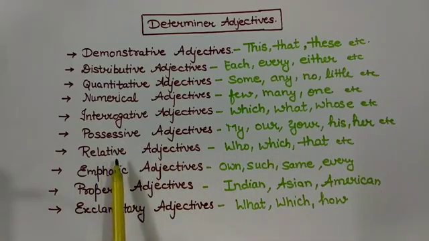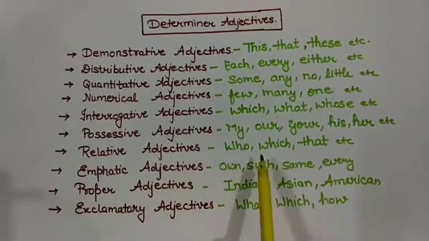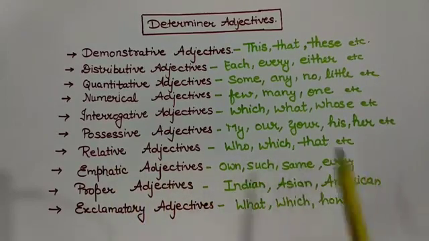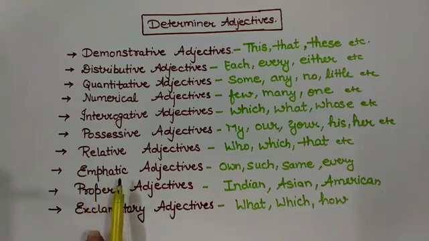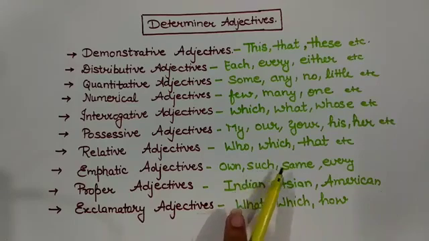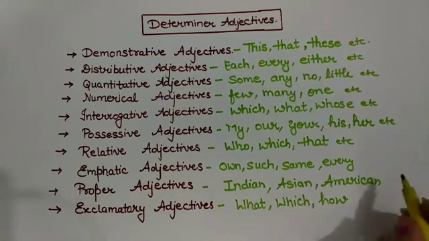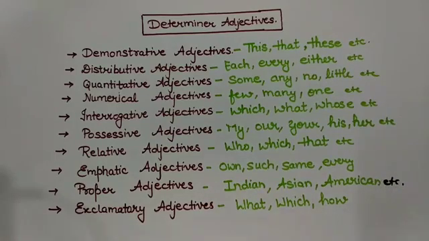Next, coming to relative adjectives. Relative adjectives are like who, which, that, etc., the words which we are using to relate, right? So, emphatic adjectives are words like own, such, same, every, and many more like that. Proper adjectives show something proper or particular, like Indian, Asian, American, and there can be many more examples.